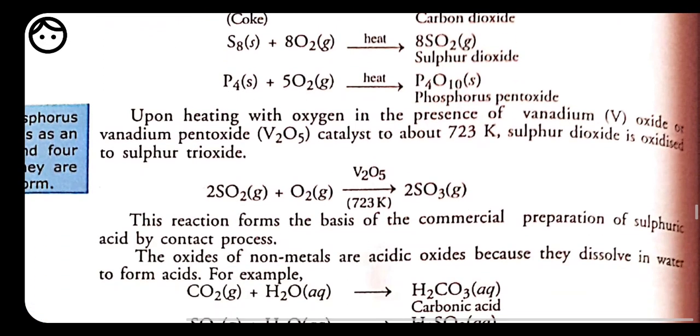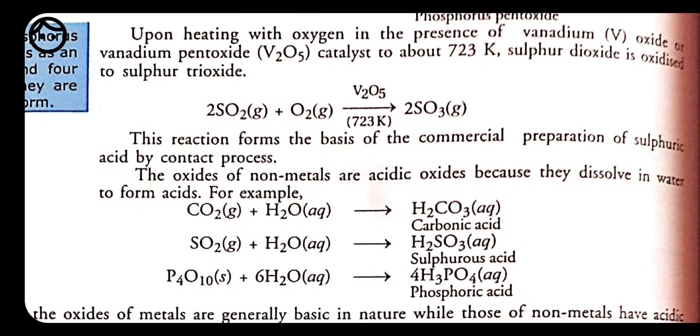But the important thing is what? The most important thing is that on heating a few of the non-metal oxides with oxygen in the presence of vanadium pentaoxide catalyst, to about 723 Kelvin, sulfur dioxide is oxidized to sulfur trioxide. This thing, people, there is no need to know about this one. Here we only need to know the nature of the oxide.